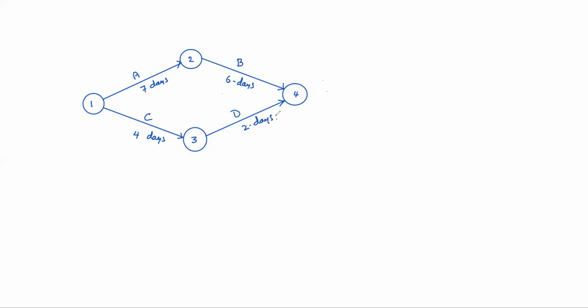Here you can observe A and C activities can be executed parallelly. There's no dependency. Sometimes at a site, bar bending for columns may be going on at one side, and on the other side excavation for footings may be going on.